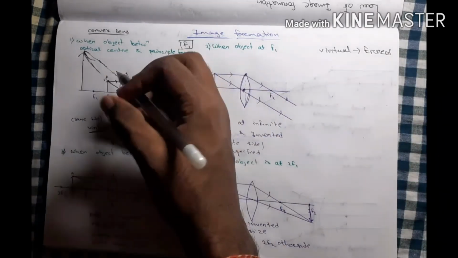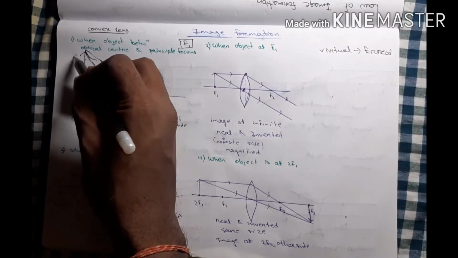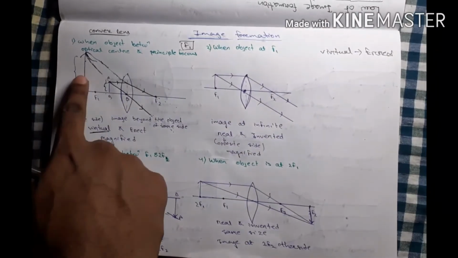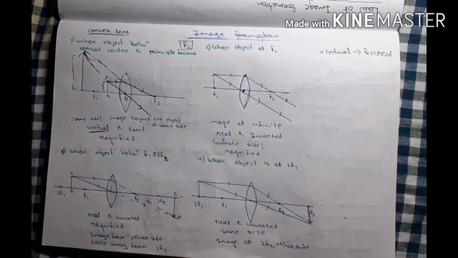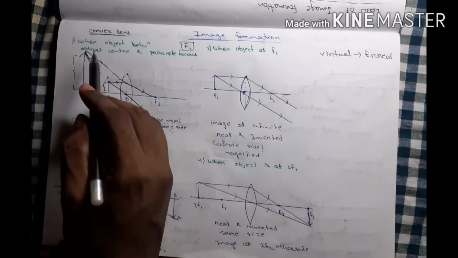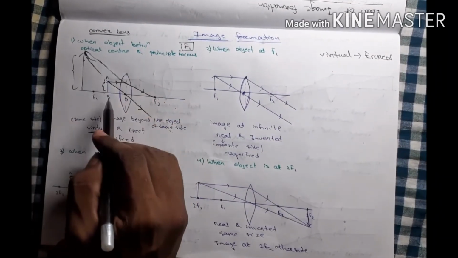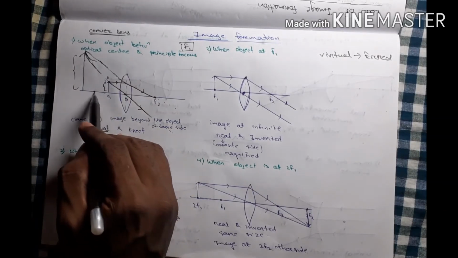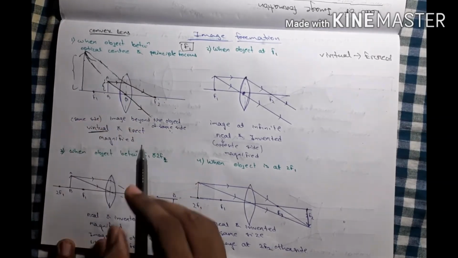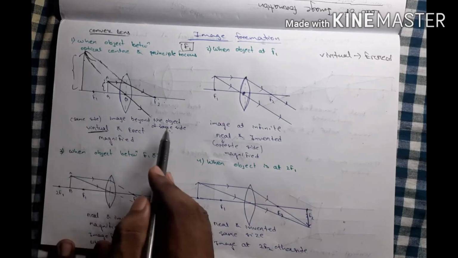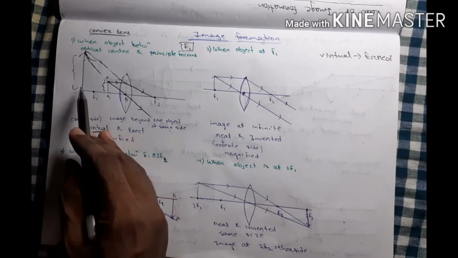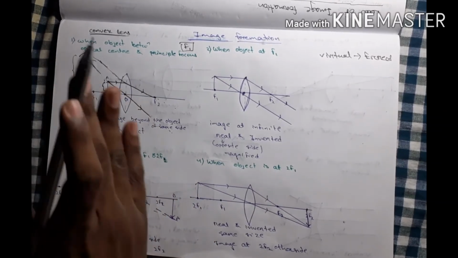Comparing object size and image size, which is large? The image is large, that is magnified. Then when the object is between the optical center and principal focus, the image will be formed beyond the object, on the same side.